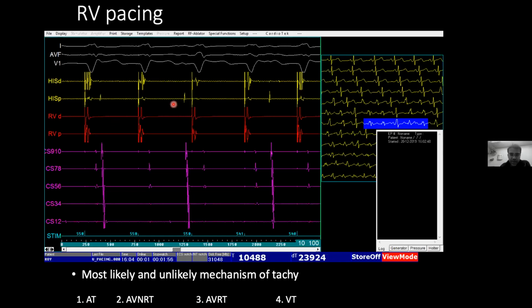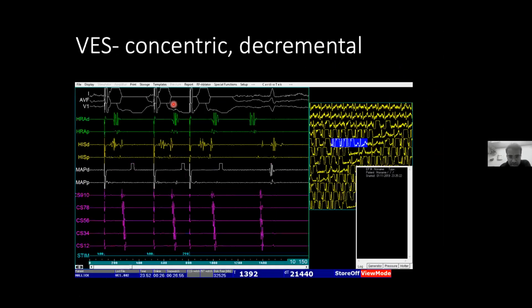Now coming to this particular case example, you see the sinus beat first. So you have the high right atrium atrial signal earliest, followed by a His, followed by coronary sinus activation in sinus rhythm. When you do V pacing, we are doing a ventricular extra stimulus. VES stands for ventricular extra stimulus. You give a basal trend of, let's say, 500 or 400 millisecond gap, and then you give a premature beat. What you see here, the VA interval during the basal trend followed by the VA interval in the premature beat is longer. So we call this decremental.